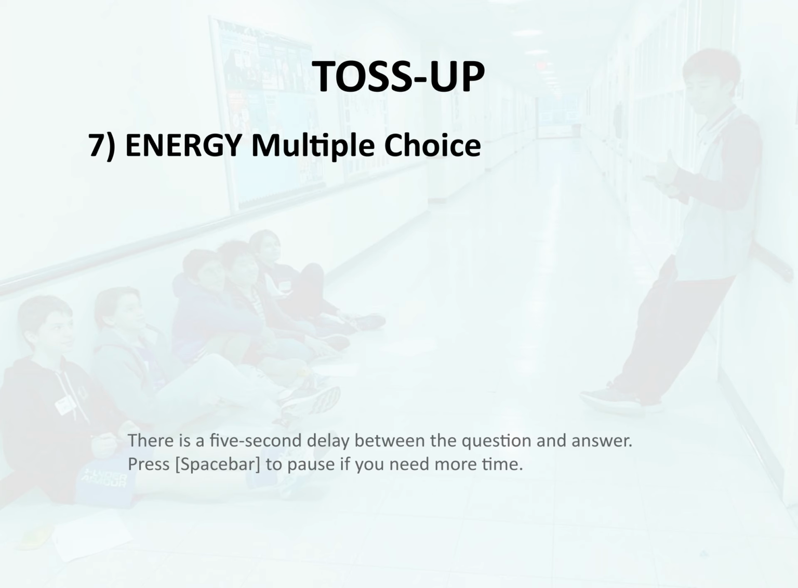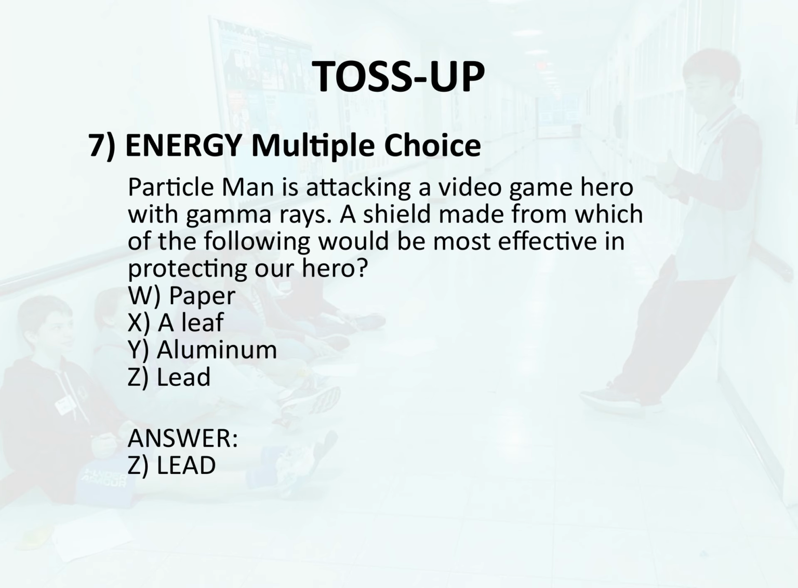Toss-up 7. Energy. Multiple choice. Particle Man is attacking a video game hero with gamma rays. A shield made from which of the following would be most effective in protecting our hero? W. Paper, X. A leaf, Y. Aluminum, Z. Lead. Answer. Z. Lead.